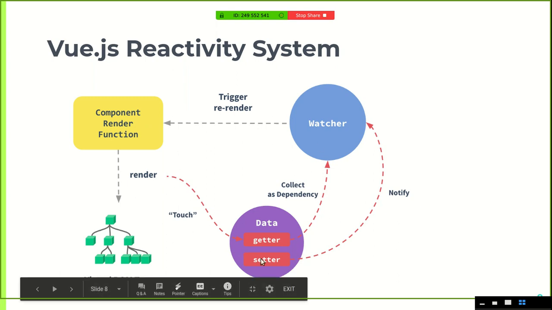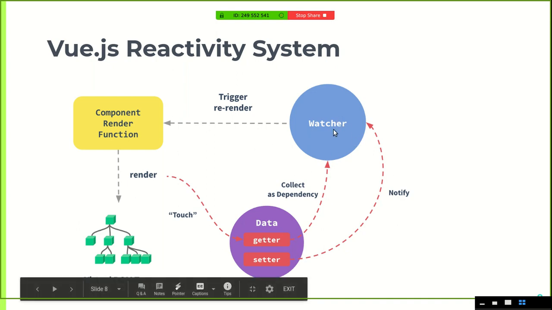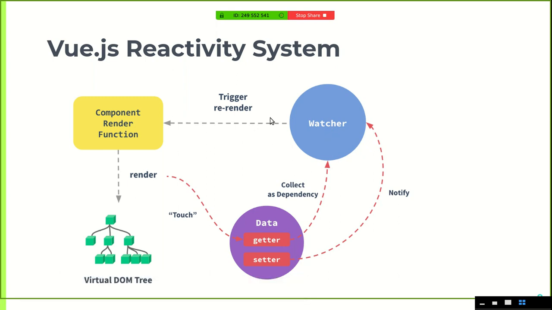Now this is the very first cycle that runs. The second cycle, which is the core of the whole reactivity thing, is that whenever we change something in data, the setter function is called, and it runs a method named notify, which eventually calls the watcher. Since we had taken this data as a dependency, we also had a target function to be run after it, and in this case let's say it's the render function.